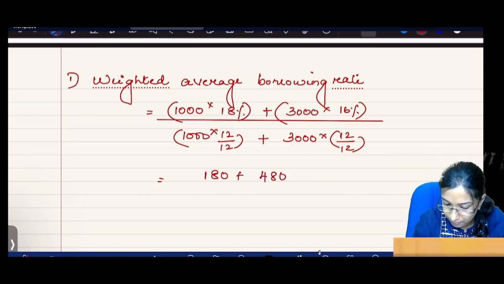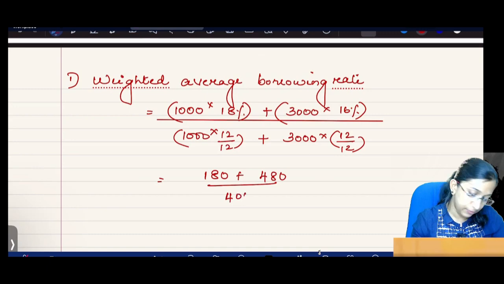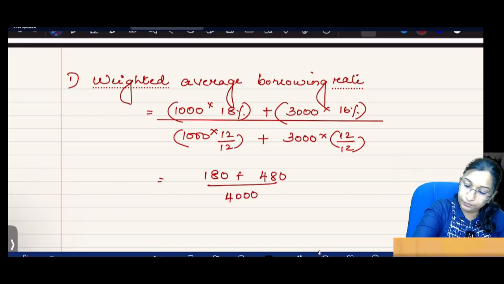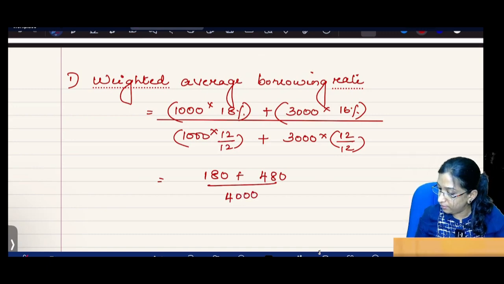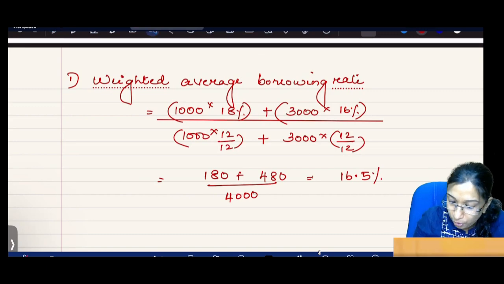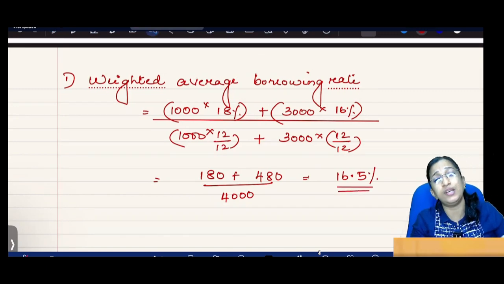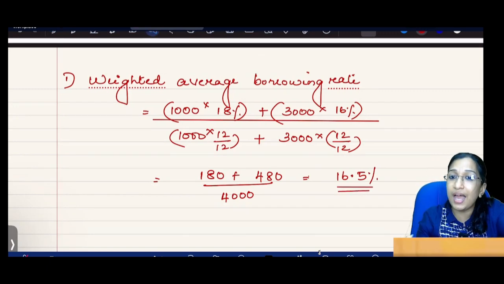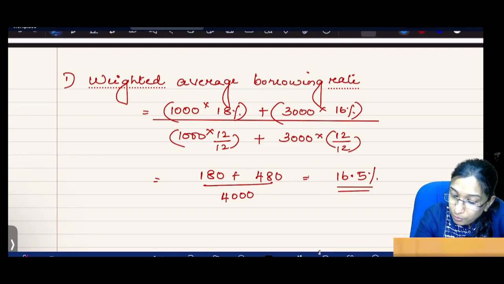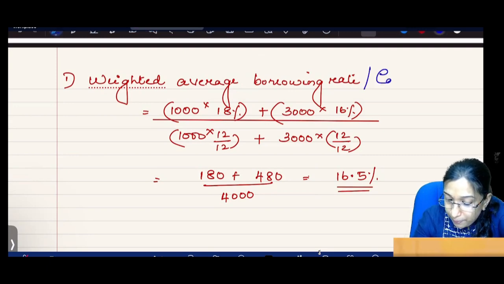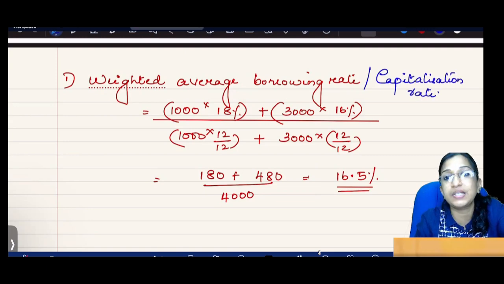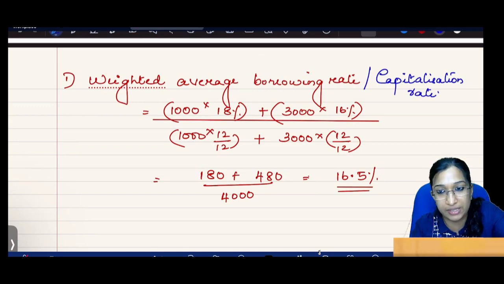480 divided by 4000, that is coming to 16.5%. So in case of general borrowing, my step number 1 is always calculating the weighted average borrowing rate. This weighted average borrowing rate is what is called the capitalization rate. So my first step is computation of this capitalization rate.